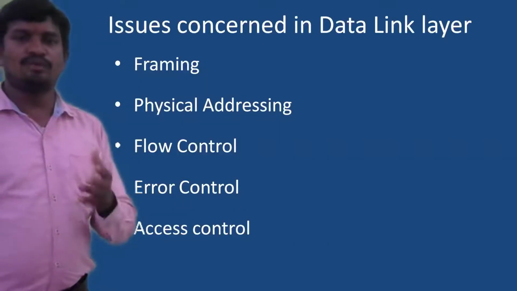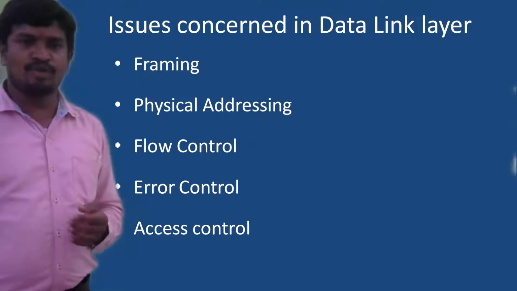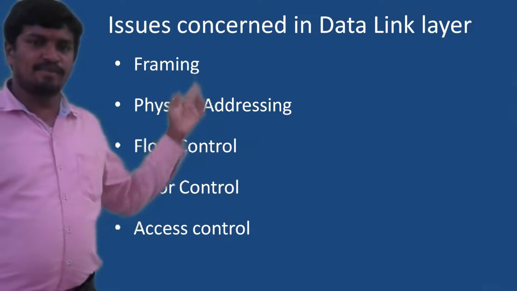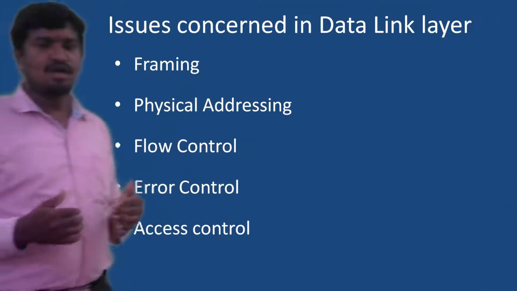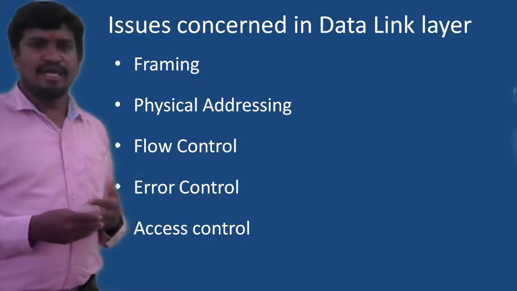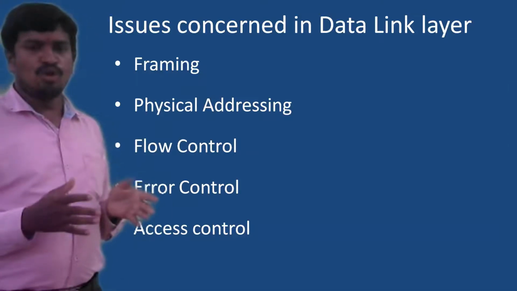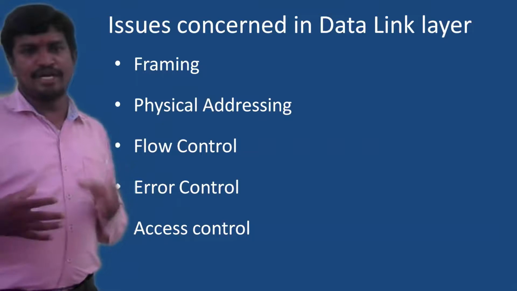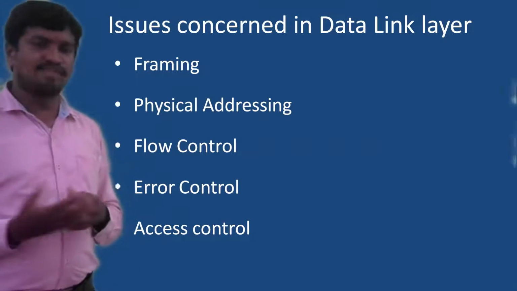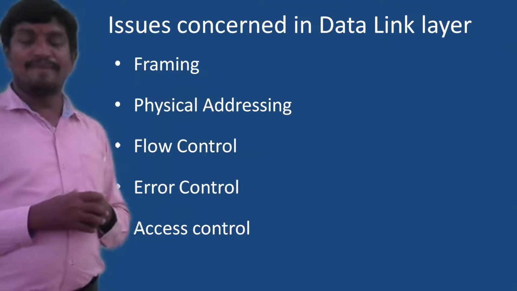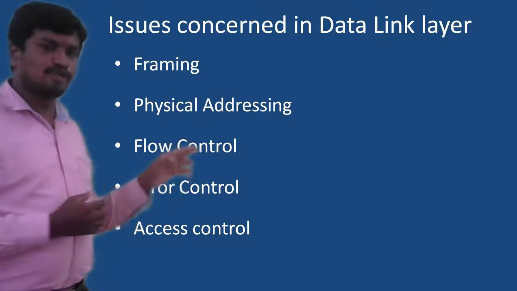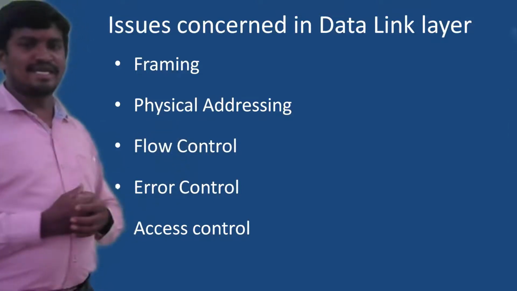So now here we will observe all the properties one by one, which we have discussed earlier. Framing means when the data is coming from the above layers, all the packets are not coming in the same order, may come in different ways. Then it is going to group all the packets into an individual unit called a frame, and every frame should be given an address that we call a physical address. MAC addresses are identified and attached.